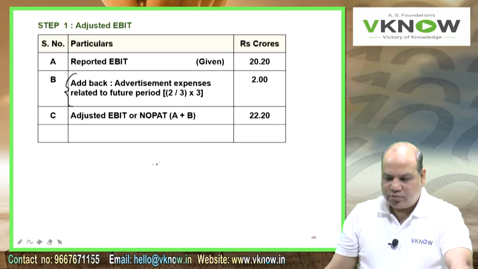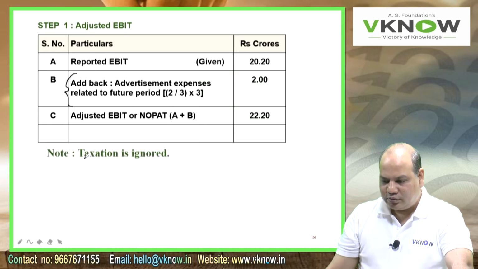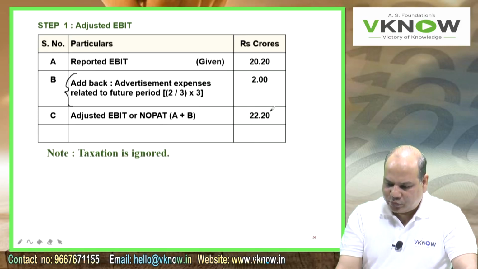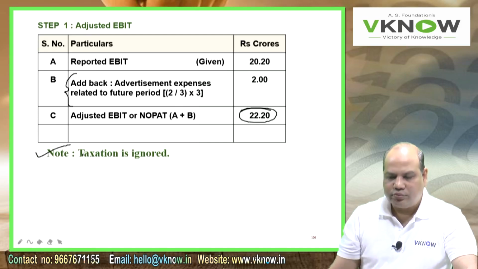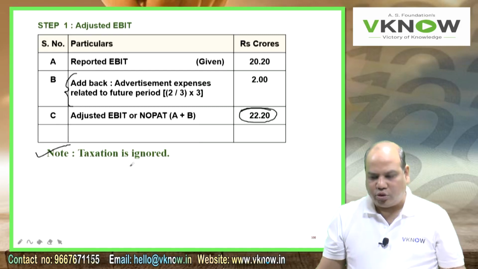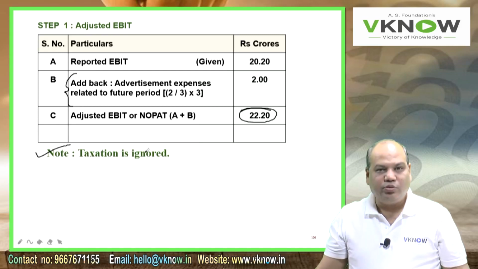Now one thing you must have noted, tax rate is not given in this question. So if tax rate is not given, based on whatever is the answer, we will do it. In the absence of information about tax rate, we will just go ahead with the given data with a note here, immediately below, a note: taxation is ignored. Or you want me to assume 30% tax rate and go ahead?